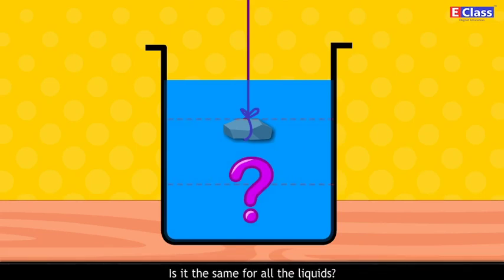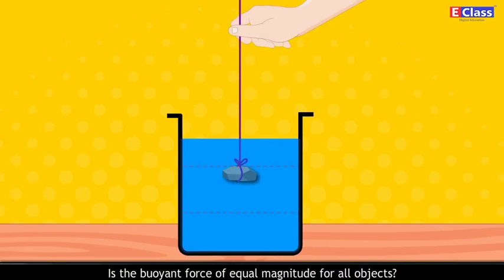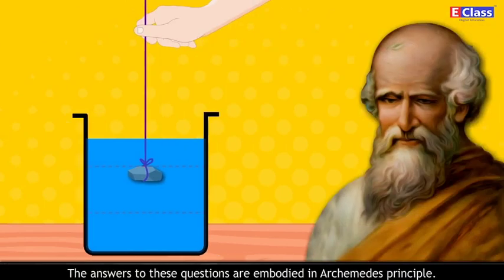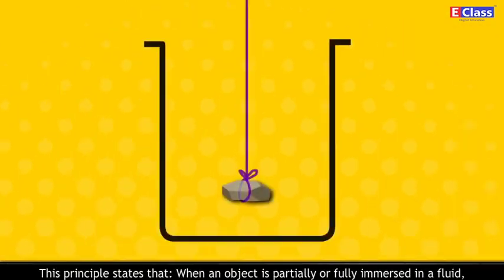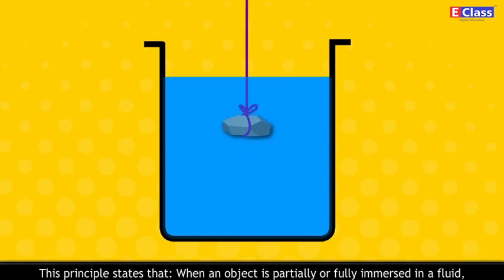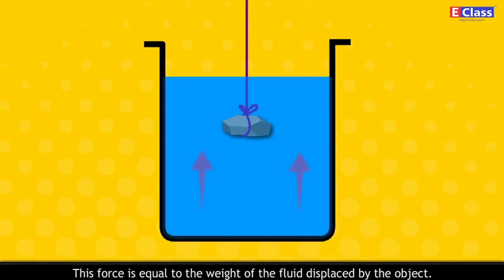How much is the magnitude of the buoyant force? Is it the same for all the liquids? Is the buoyant force of equal magnitude for all objects? The answers to these questions are embodied in Archimedes' principle. This principle states that when an object is partially or fully immersed in a fluid, a force of buoyancy acts on it in the upward direction. This force is equal to the weight of the fluid displaced by the object.